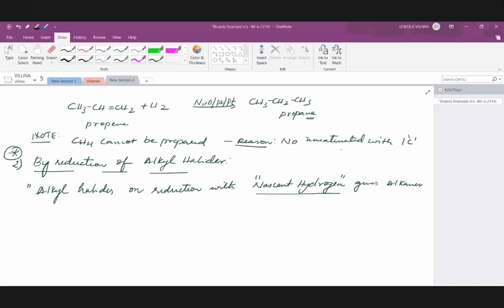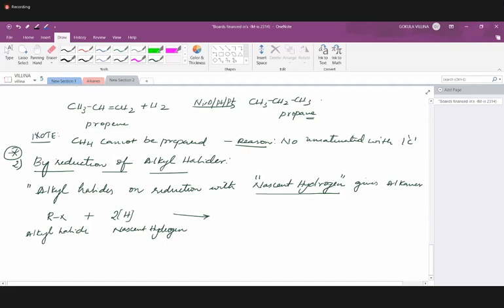So alkyl halide, RX. R is for alkyl group and X is for halide. And nascent hydrogen will be freshly prepared. Nascent hydrogen means a single hydrogen atom. It will be very unstable. That's the reason why we are mentioning it in the square bracket. It's like an intermediate. It is very reactive and highly unstable. And depending on this nascent hydrogen preparation, we have more than one set of reactions under this category.